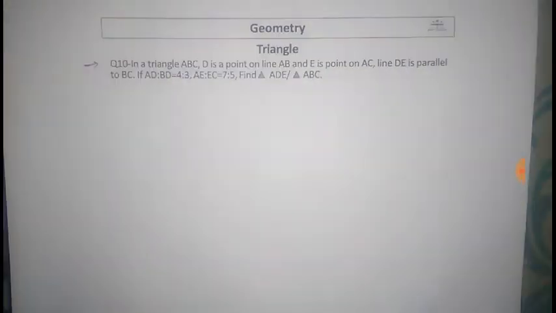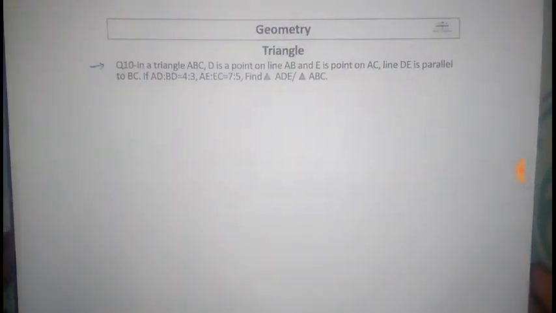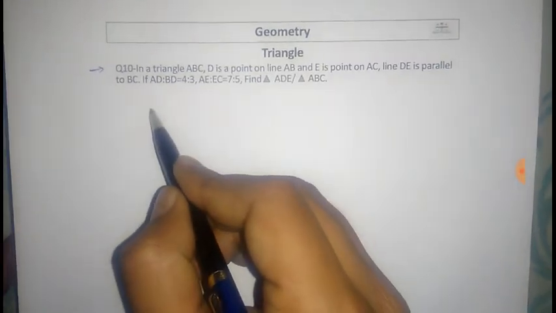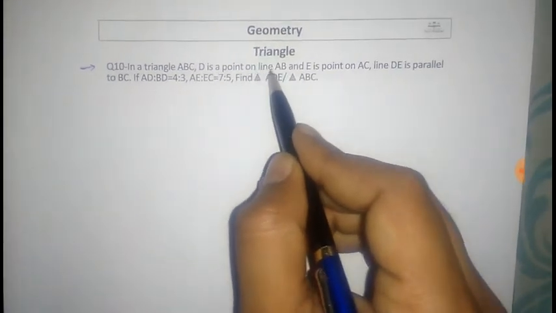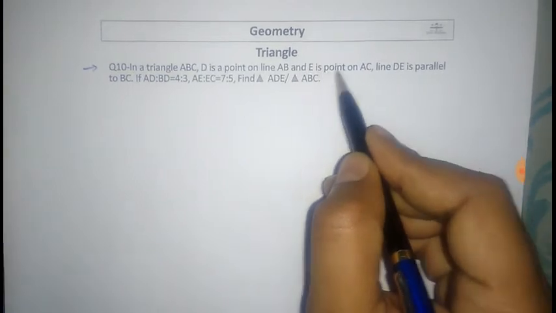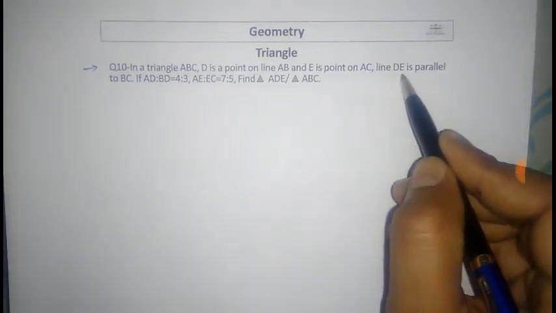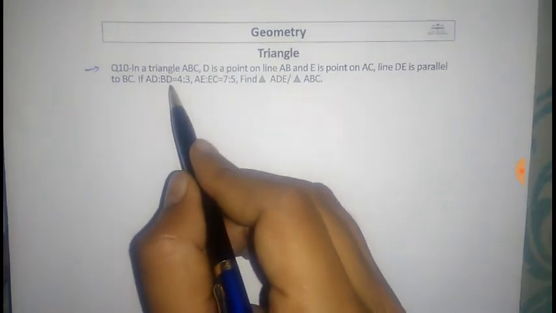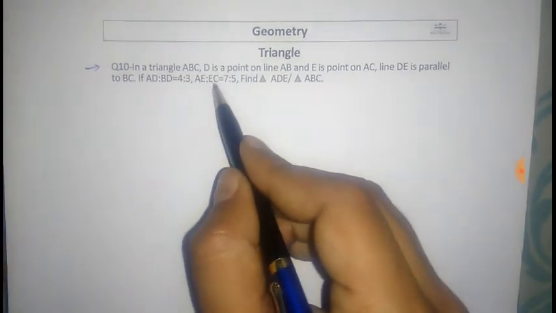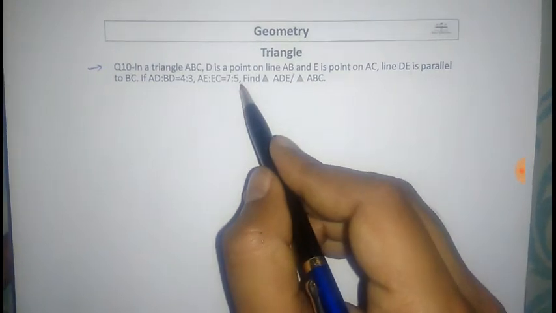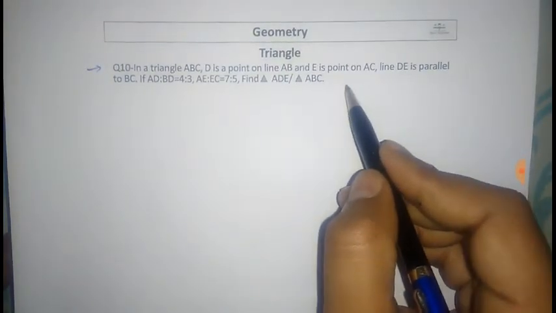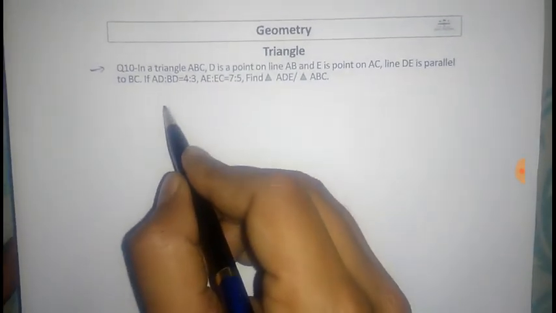This is the next example from SSC previous year questions. In a triangle ABC, D is a point on line AB and E is a point on AC. Line DE is parallel to BC. If AD is to BD is equal to 4 is to 3, and AE is to AC is equal to 7 is to 5, find the area of triangle ADE and the area of triangle ABC.